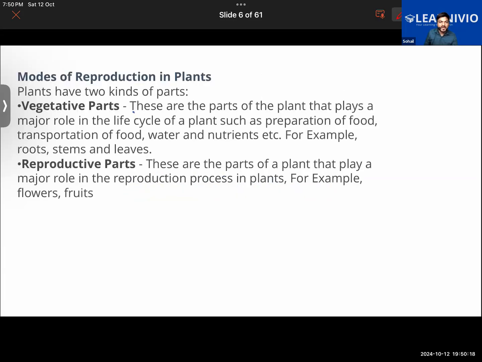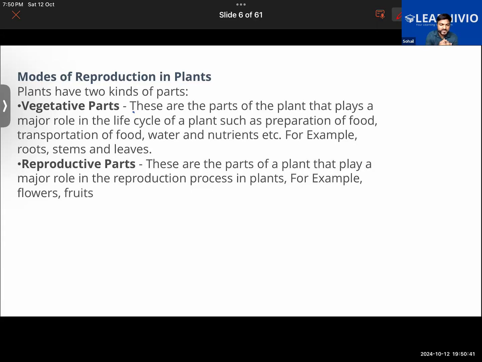But there are certain disadvantages of reproduction, particularly in animals, like overpopulation. That is one thing.